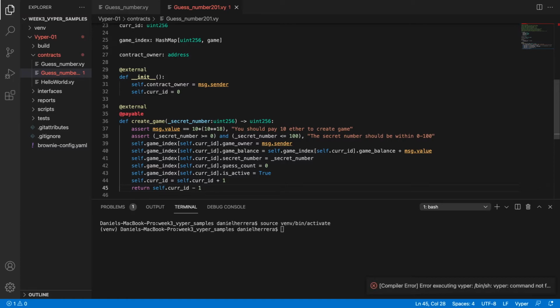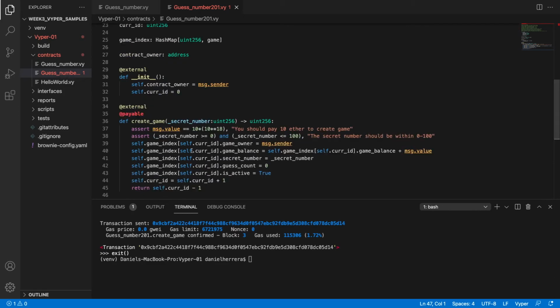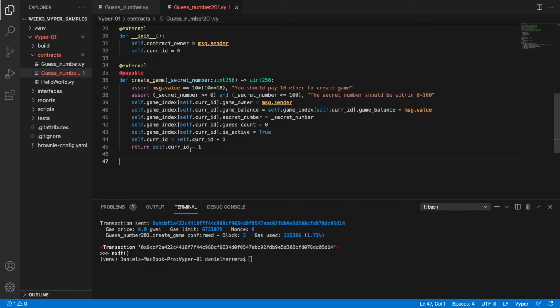So let's save, and right now we are going to add a new function just to be able to see the balances.